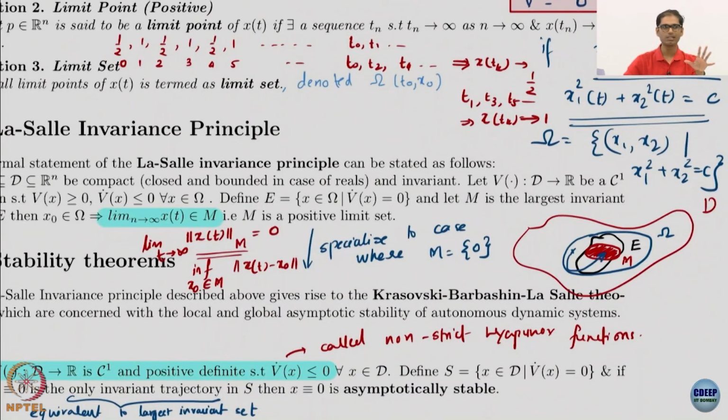LaSalle invariance just works with invariant sets, hence the name LaSalle invariance principle. It finds the largest invariant set inside that set, and the claim is that if V is greater than or equal to 0 and V dot is less than or equal to 0, then you will converge to this largest invariant set M. Obviously there must be a reason why such a claim is being made, and we will look at the proof, which I promise you is complicated.